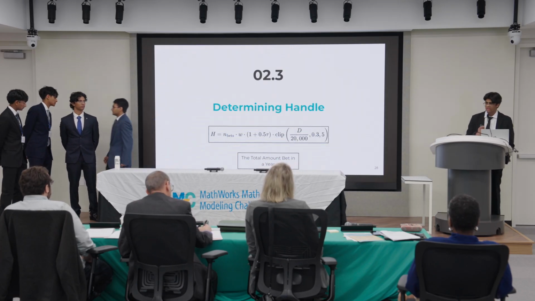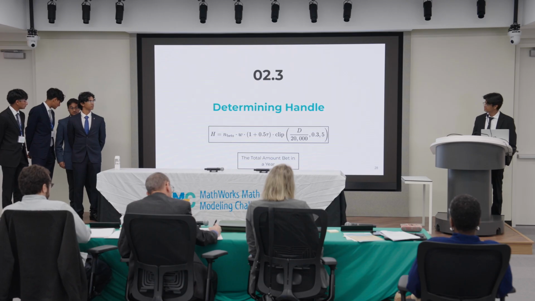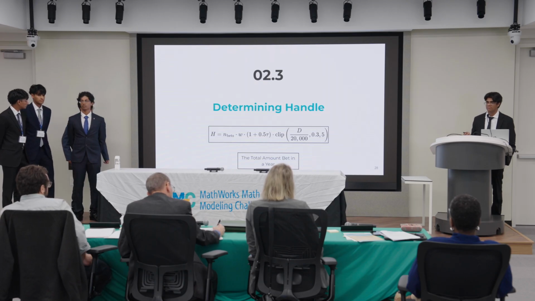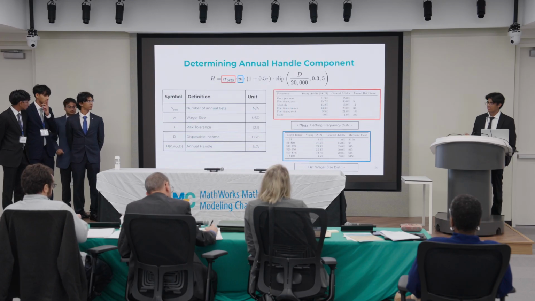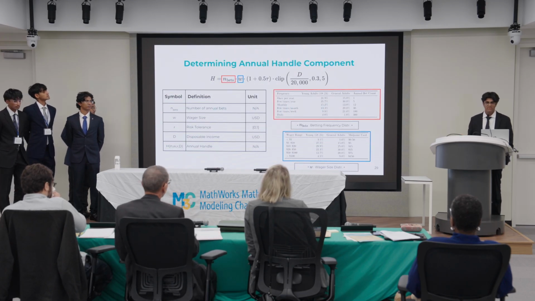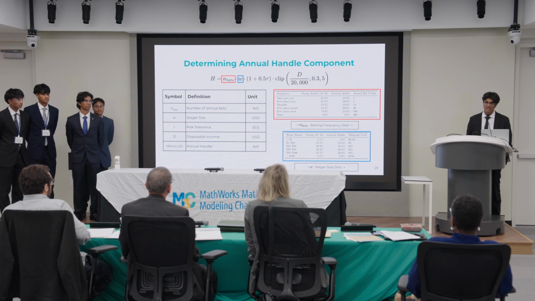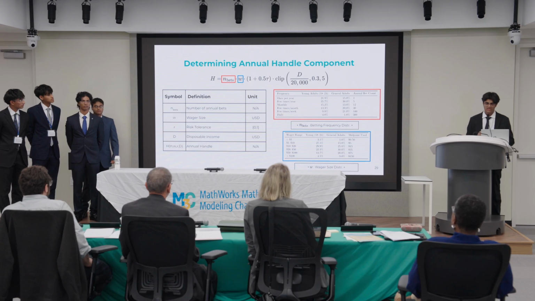Now that we know how likely someone is to bet, we need to figure out how much they bet. This is the annual handle, or the amount of money a person bets over the course of a year. This is our formula. We take the number of bets times the wager size, we multiply this by a risk tolerance multiplier, and then by an income scaling factor. The income scaling factor is where Q1 connects to Q2.